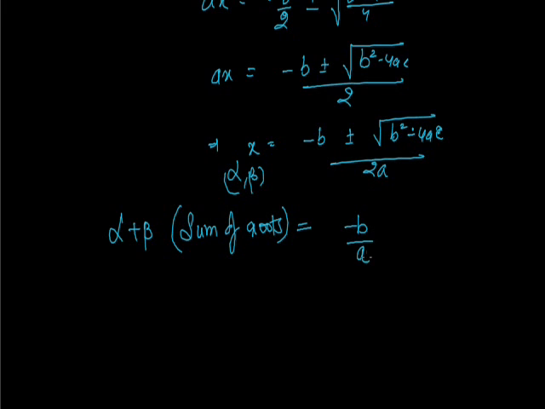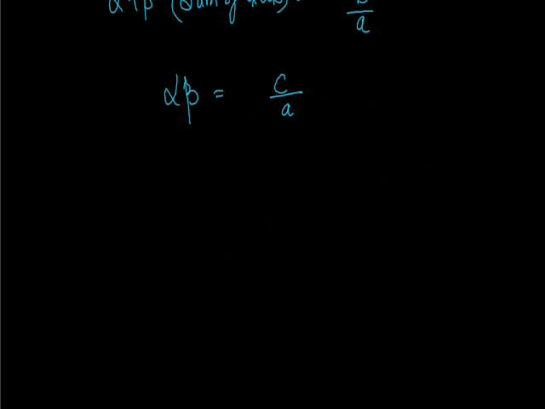Minus b by a, because on adding both alpha and beta together the result comes out to be minus b by a. And on multiplying both of them we are having the value as c by a. So the sum of the roots is minus b by a and the product of the roots is c by a. The next we are going to start to find out, we'll do it in the next class.